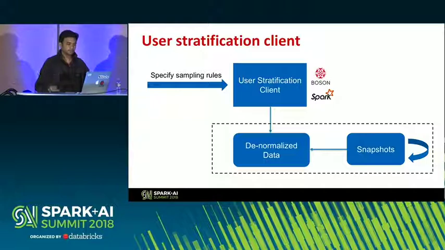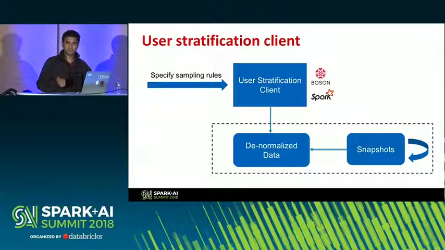So here's a brief architecture of how things are placed. We have a user stratification client that's part of the Boson library that I talked about earlier. It's completely powered by Spark, written in Scala. The user specifies a set of sampling rules via the DSL. The client reads the data from a denormalized data set that's constantly populated as part of our snapshots infrastructure.